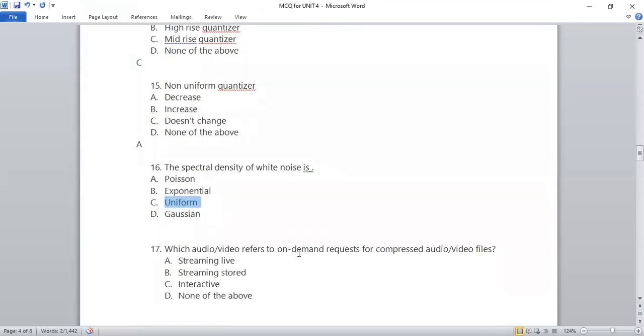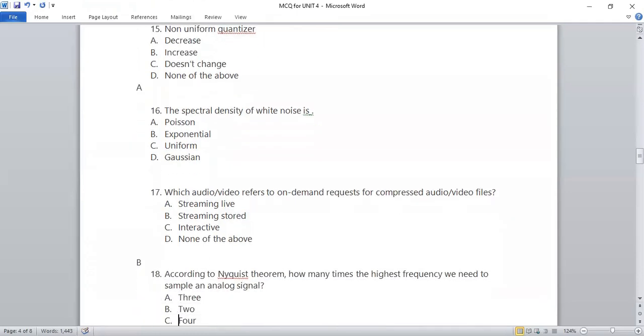Which audio video refers to on-demand request for compressed audio and video files? So this we all know that streaming live, no. Interactive, no. It will be streaming stored. So the right answer will be the B option.